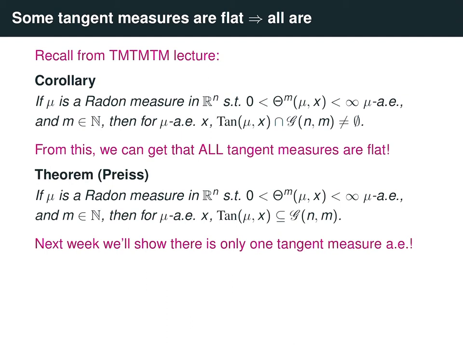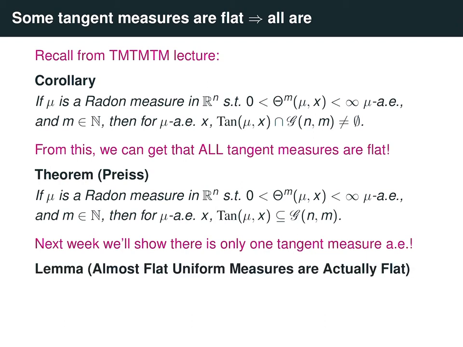Now, in fact, the material from the last 2 weeks all comes from Preiss's original paper. So there he introduces tangent measures, cones, the TM theorem, and he even gives the proof of Marstrand's theorem that we covered last week, which of course wasn't Marstrand's original proof since tangent measures didn't exist at the time. However, one part of Preiss's theorem that we will not cover is the following lemma.